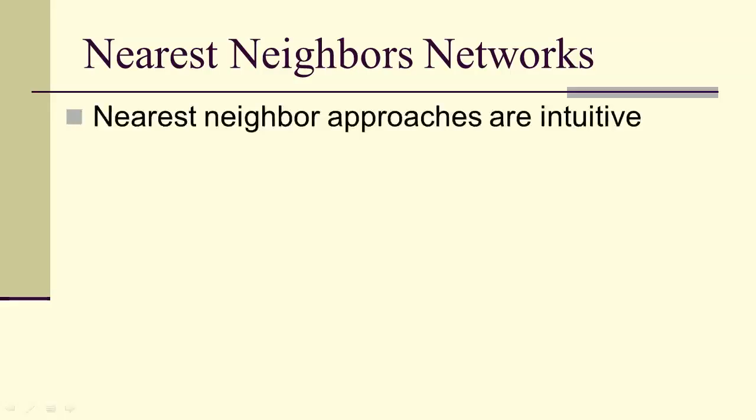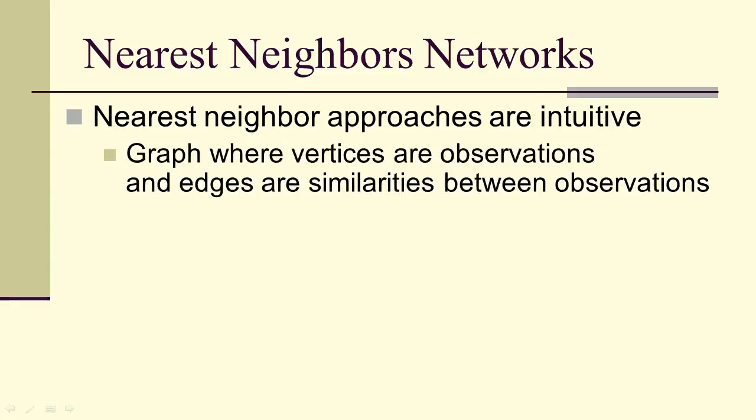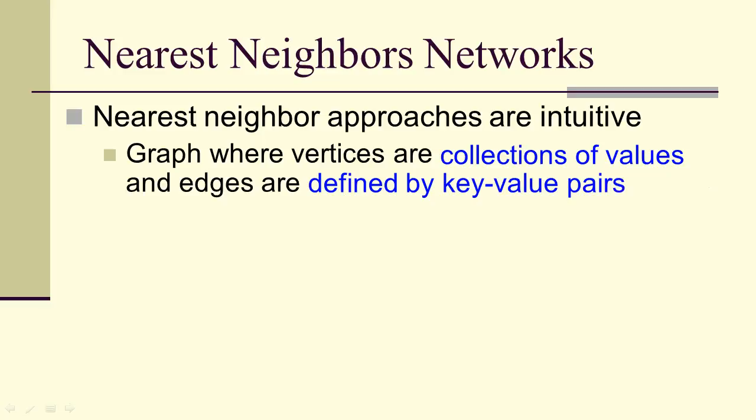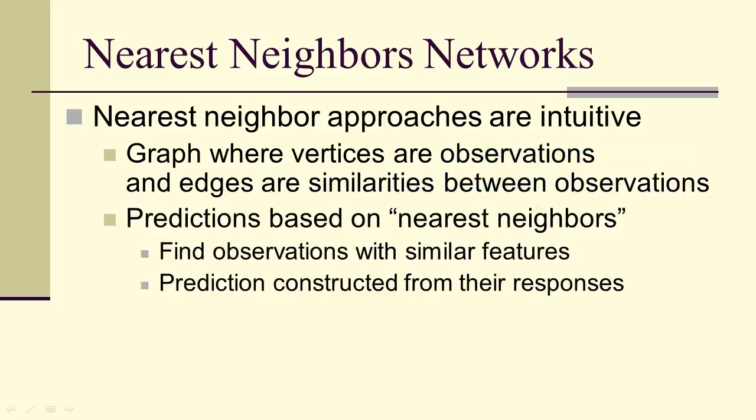Nearest neighbor networks are very intuitive, and that previous slide shows it. We just had to look at the network and see what's going on. We tend to have graphs where vertices are observations and edges are similarities between observations. But for unstructured data, that could be collections of values, and the edges would be defined by the key value pairs, for instance.